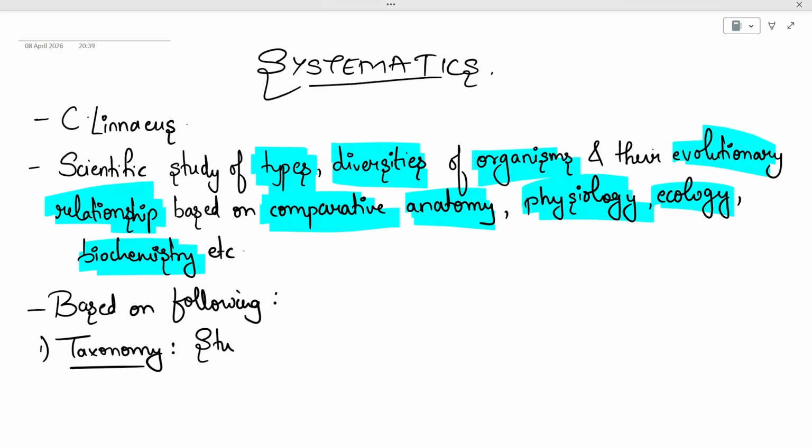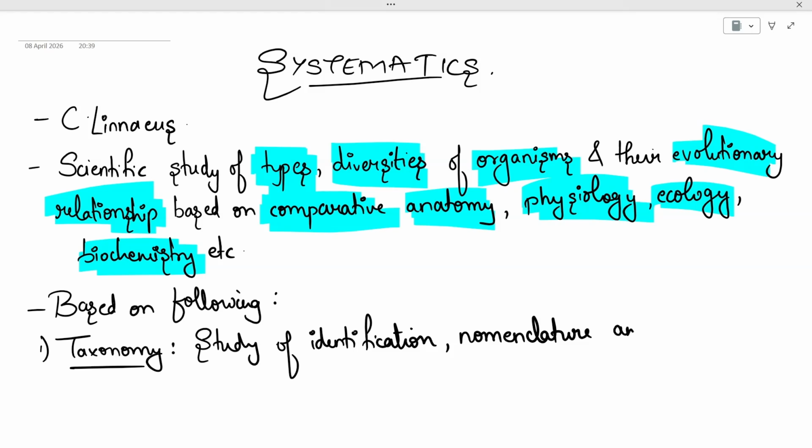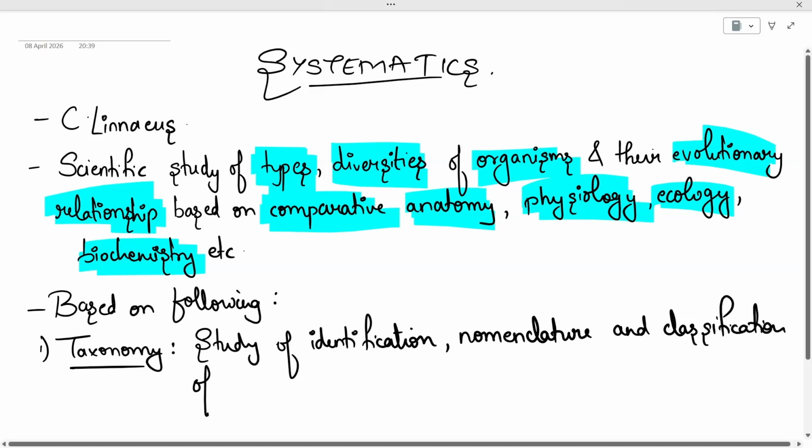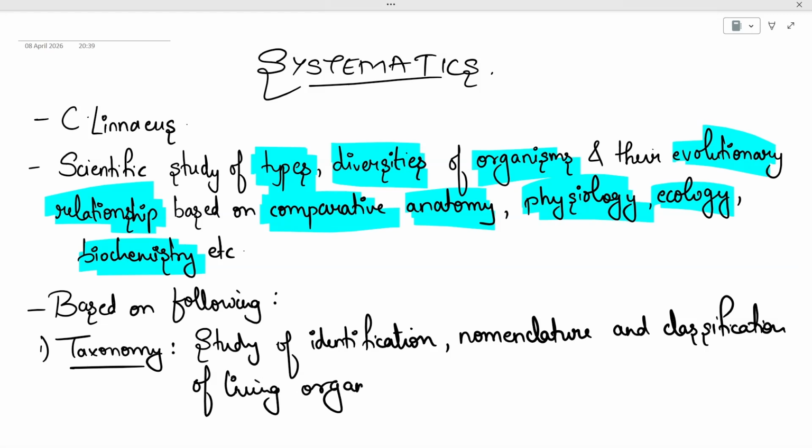In taxonomy, we study identification, and then the nomenclature. Nomenclature means naming things, and classification of living organisms. So basically, what exactly is taxonomy?